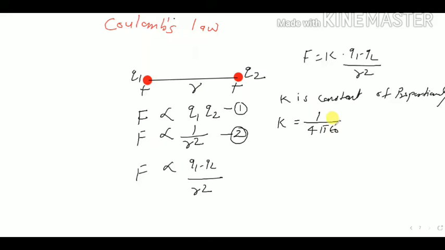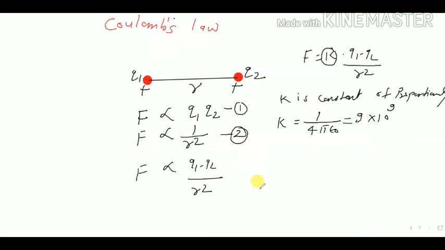And the value of 1 upon 4 pi epsilon naught is basically 9 into 10 raised to 9, okay. This is the value. And what is the unit? So you can find out unit from this equation, so keep k at a side and this will go here. Let me write k again.